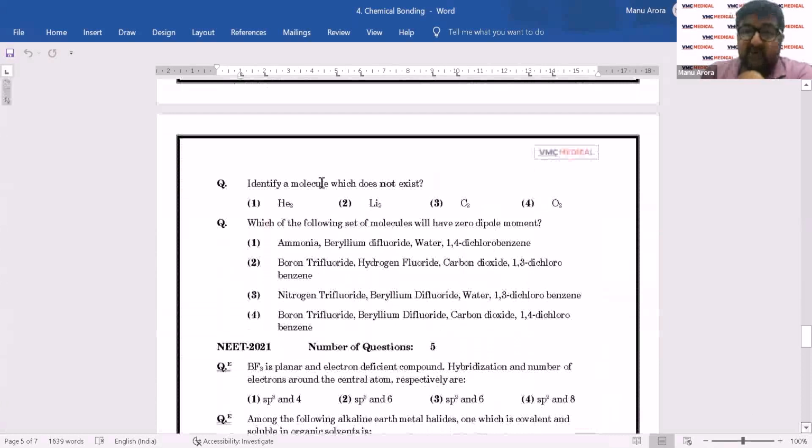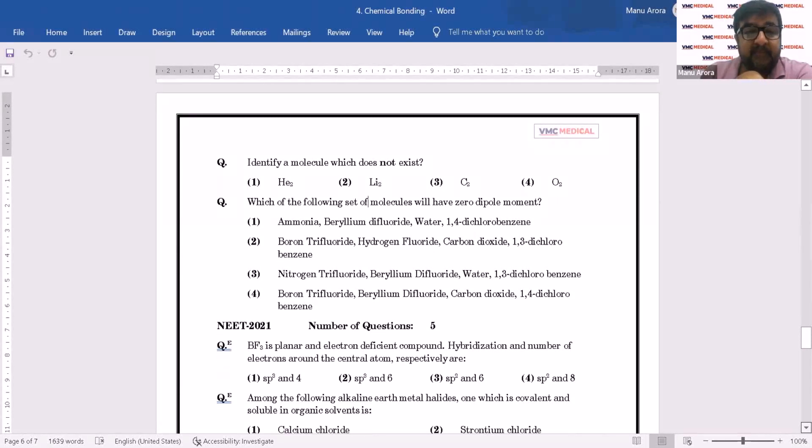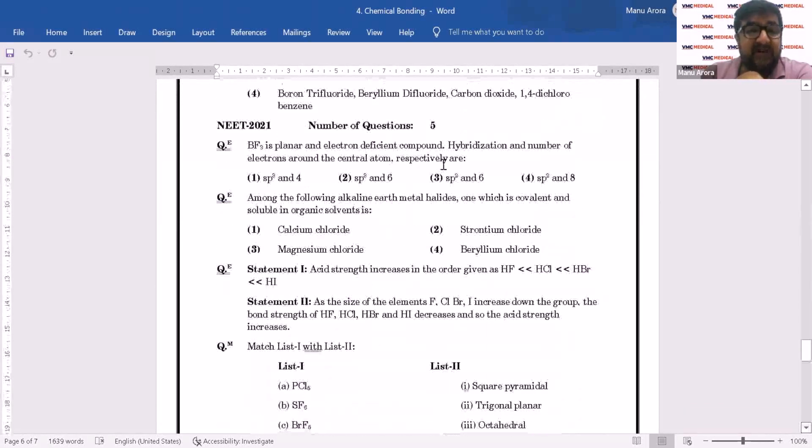Which of these molecules does not exist? This is again MOT, molecular orbital theory. Zero dipole moment, we have again dipole moment or polarity. BF3 is planar. 2021, this is last year. Hybridization and number of electrons around this. Which one is covalent and soluble? This is again a little bit on Fajans rules.